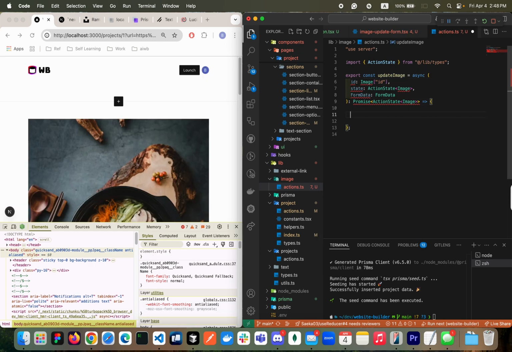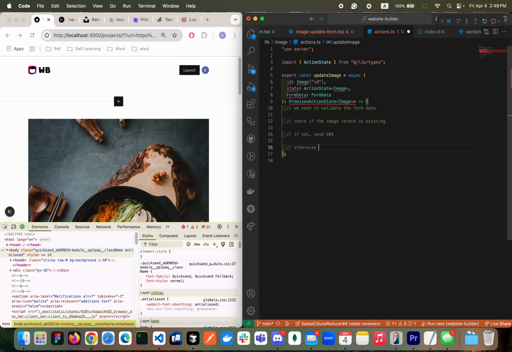First of all, let's write what we need to do. We need to validate the form data. Second thing is if the image record is existing. If not, send it for a form. Otherwise, we need to update the record, right?